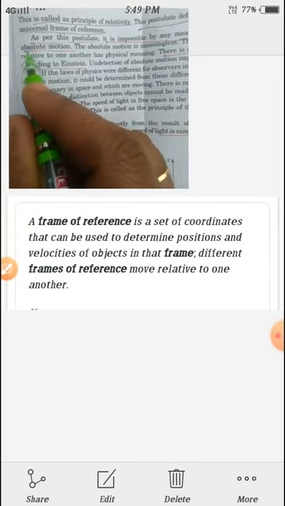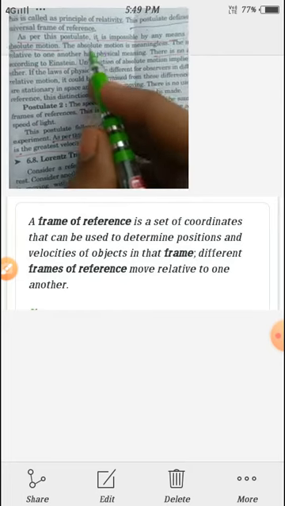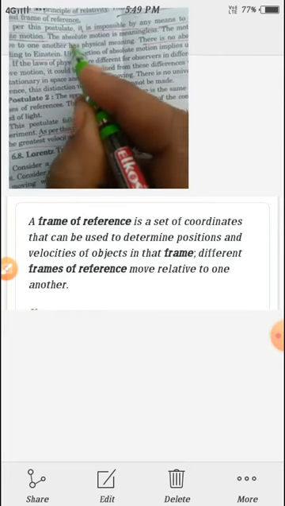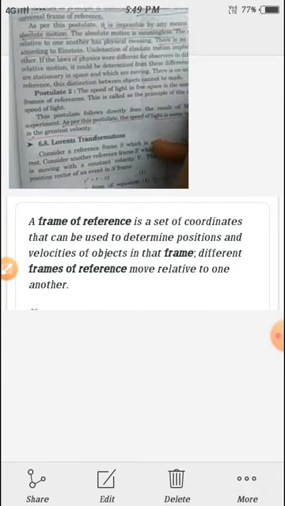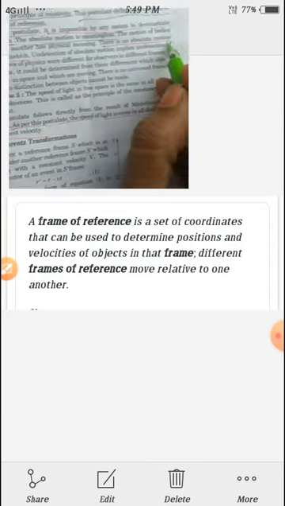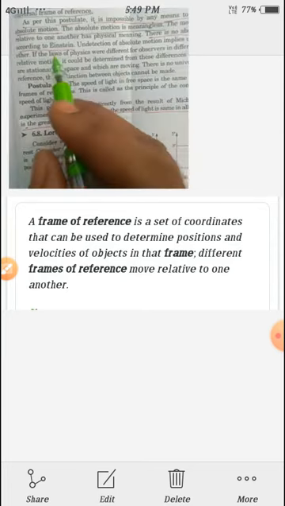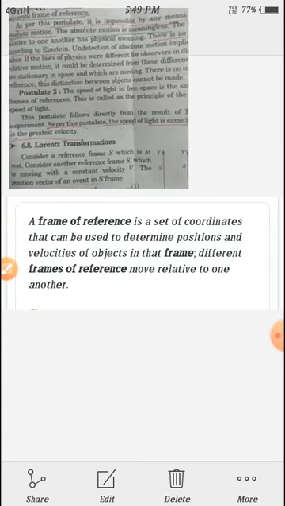According to this postulate, there is no absolute motion. Absolute motion is meaningless. The motion of bodies relative to one another has physical meaning. There is no absolute motion according to Einstein.